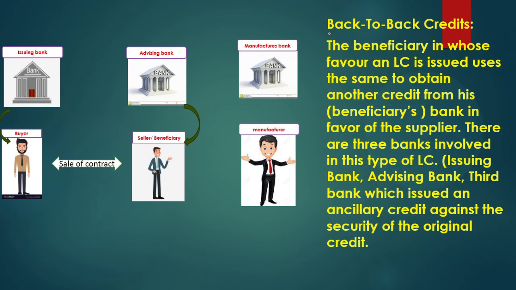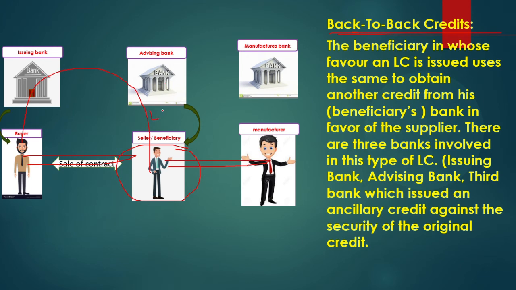Another one is back-to-back credit. It's a very important thing, and you have to concentrate. So the buyer issues the LC to the seller. Suppose the seller here is a trader, a mediator. He doesn't have the goods actually, so he will approach another person for the goods. Before starting the LC itself, he planned everything. So the buyer and seller make a contract here, and in the same way this seller and the manufacturer make a contract. So the LC comes over here.